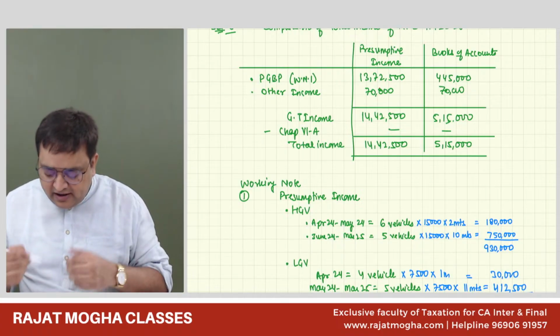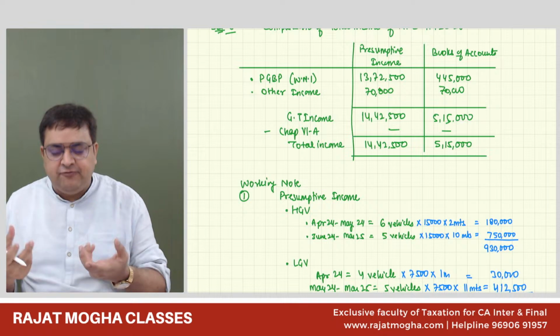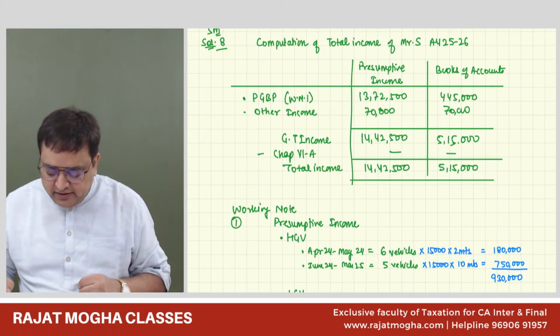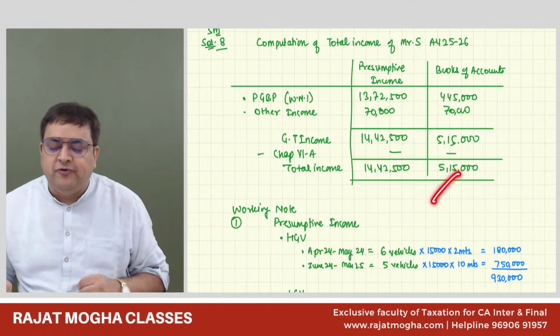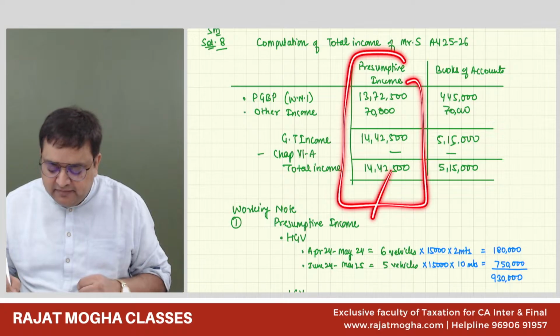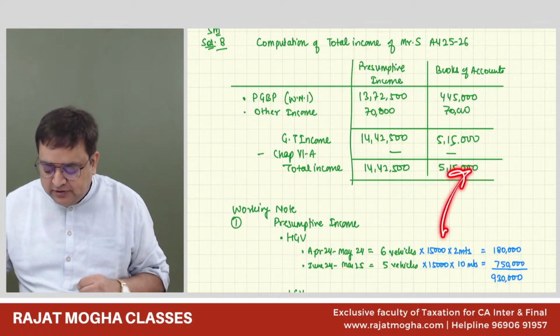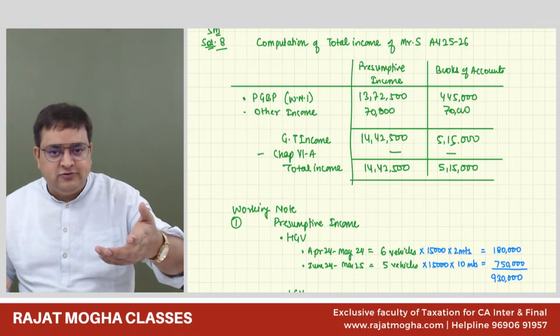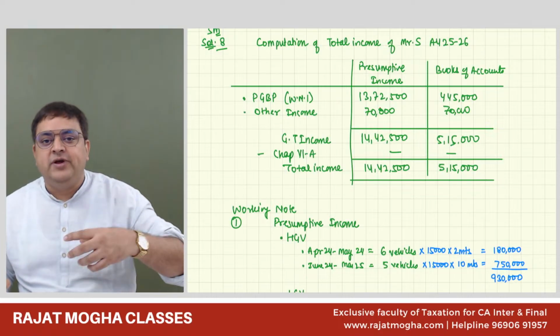Now they have not asked us to comment on any other thing, but if they would have asked, then we would have said that it is better to actually opt for books of accounts, because here as per presumptive income, the income is more. And if you are opting for the books of accounts, you have to make your books of accounts also, and you have to get them audited also.